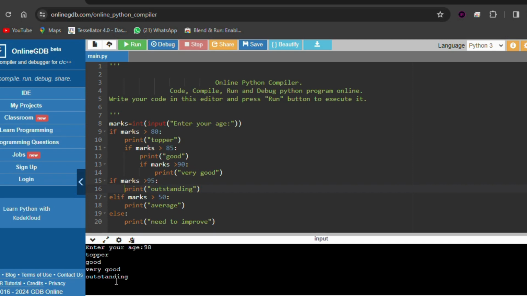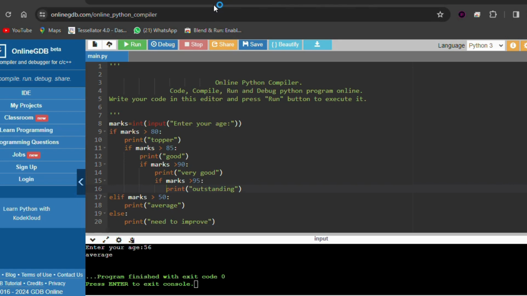Understood? What is the difference now? Understood the difference between nested if and if else? In nested if, only if the if condition is satisfied does it go inside the if condition. If that if condition fails at one condition, it comes out of the if condition and executes the next condition.